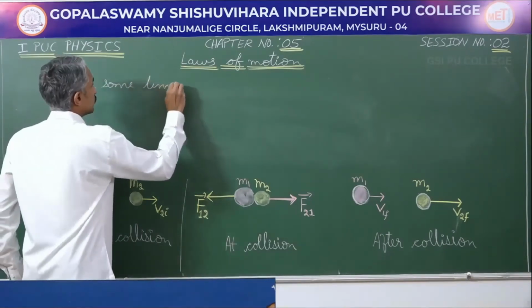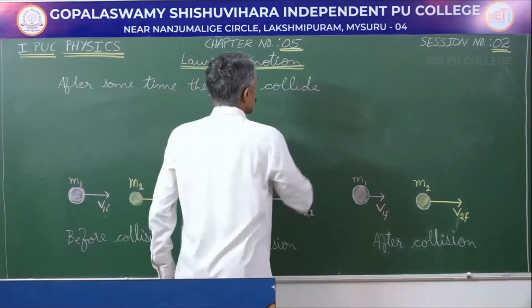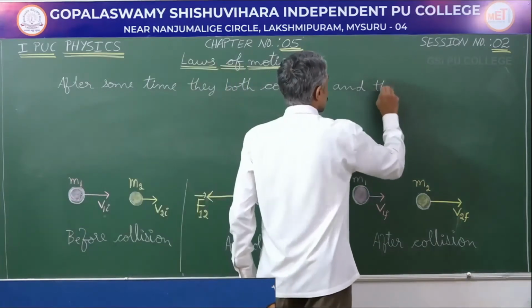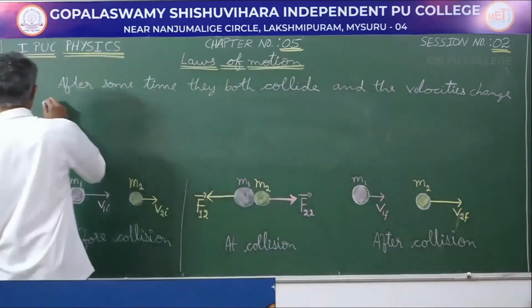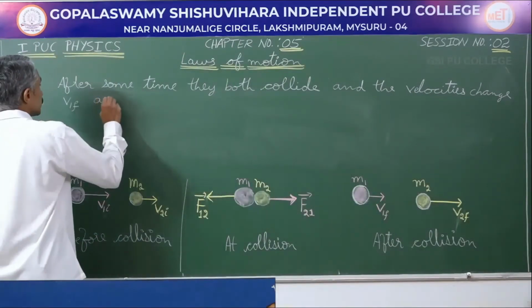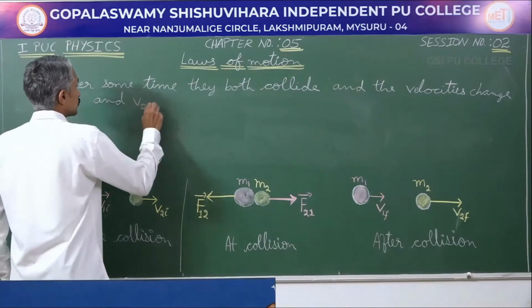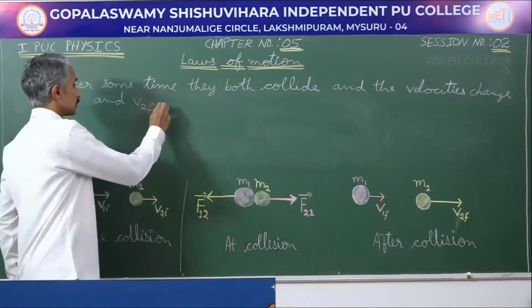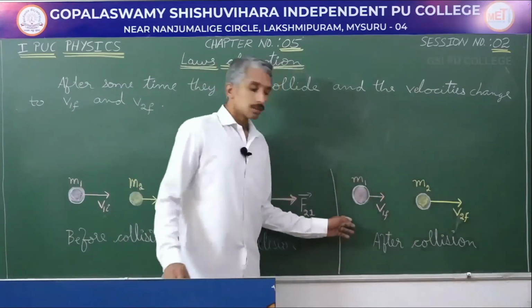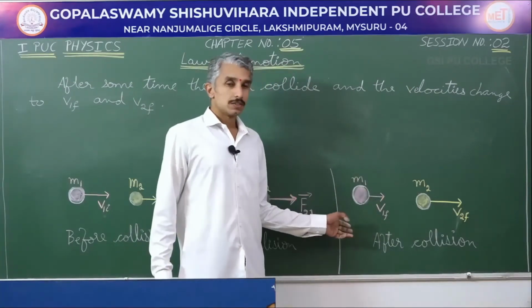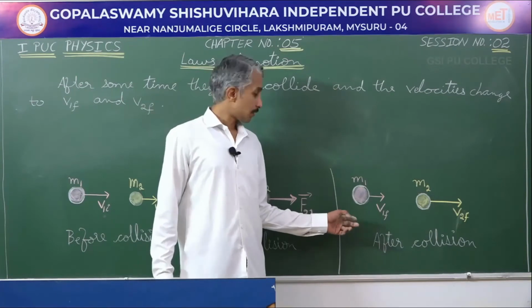After some time they both collide and the velocities change to v1f and v2f. So, this diagram is depicting the state of the objects after collision.